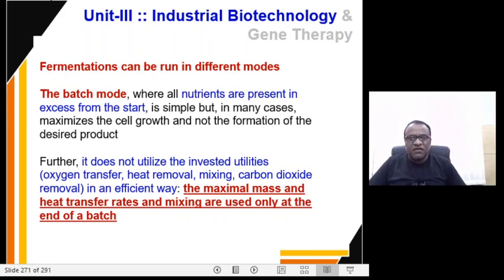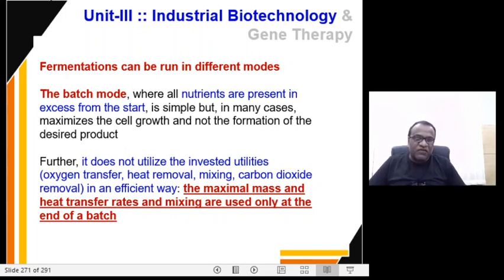It's a simple mode of fermentation, but in many cases, it maximizes the cell growth but not the formation of the desired product. And further, it does not utilize the invested utilities. Now, what are these invested utilities?